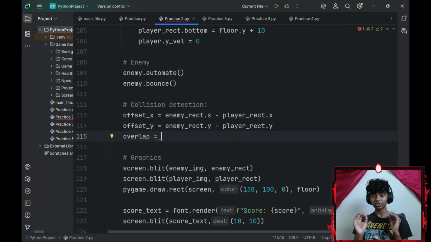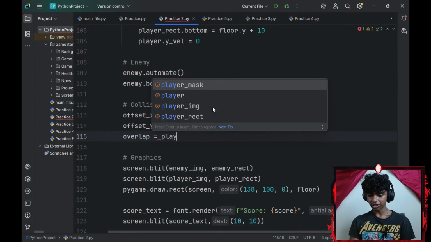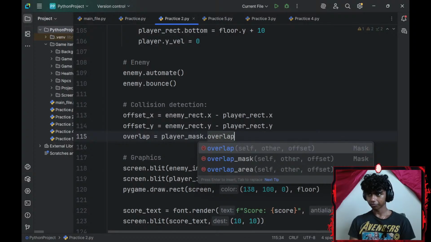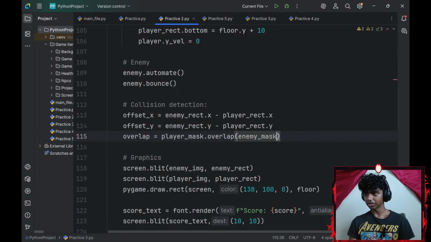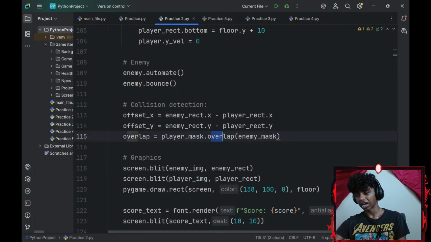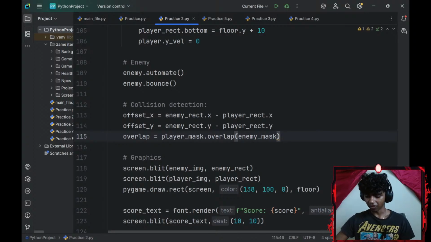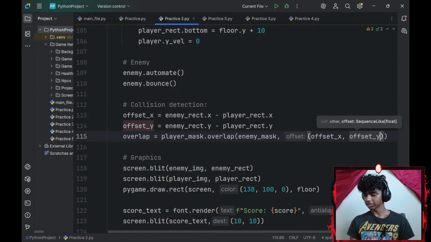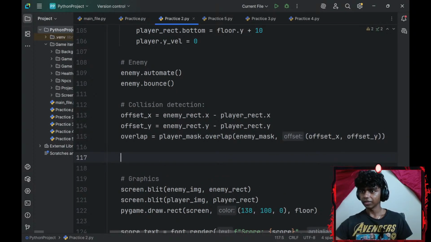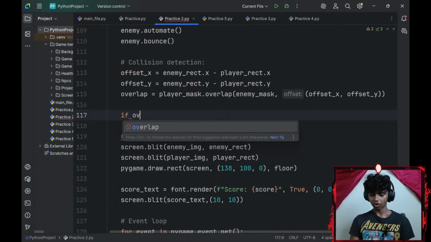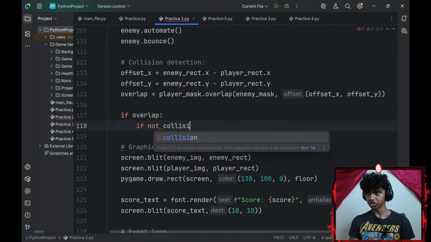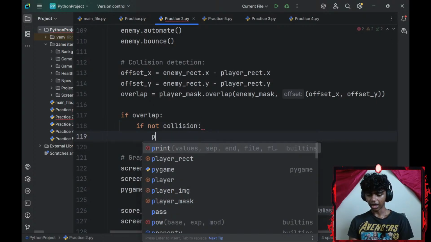Now this is where we're going to be using the masks that we created. So my player_mask.overlap(my enemy mask) basically means if my player mask overlaps my enemy mask at a given offset. My offset is going to be in a tuple, so offset_x-axis, offset_y-axis. Perfect. And then let me add an if overlap, if my overlap is set to true, and if not collision, my collision variable is set to true as well, I will print